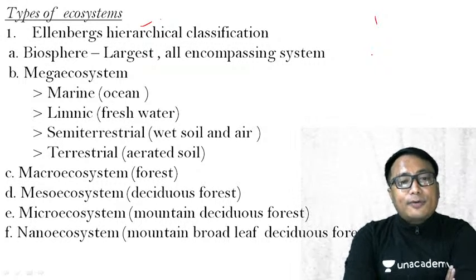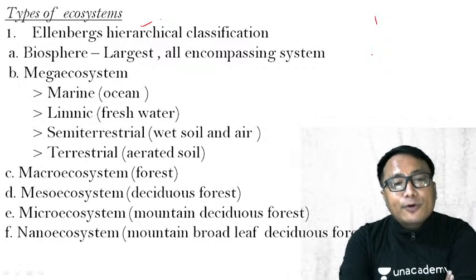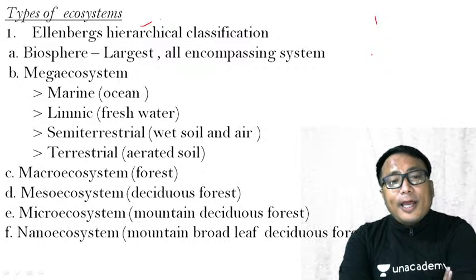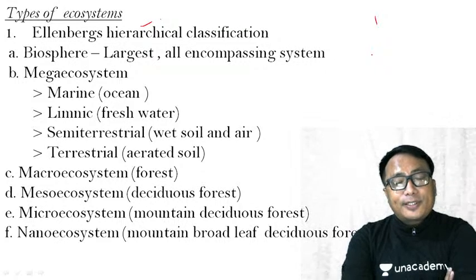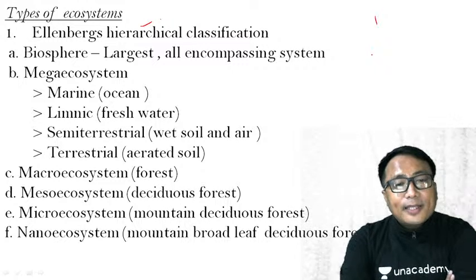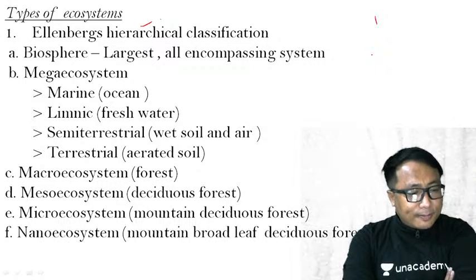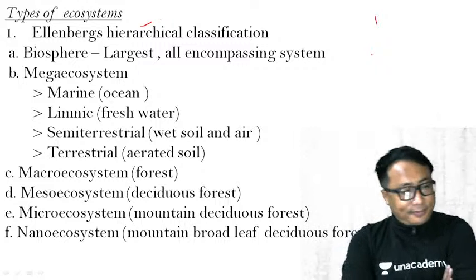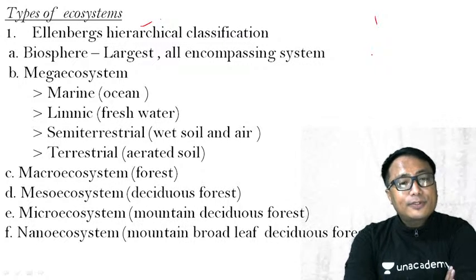Under this mega ecosystem, we have a macro ecosystem. For example, forest can be a macro ecosystem. Under the terrestrial ecosystem, all the land area is known as a terrestrial ecosystem.